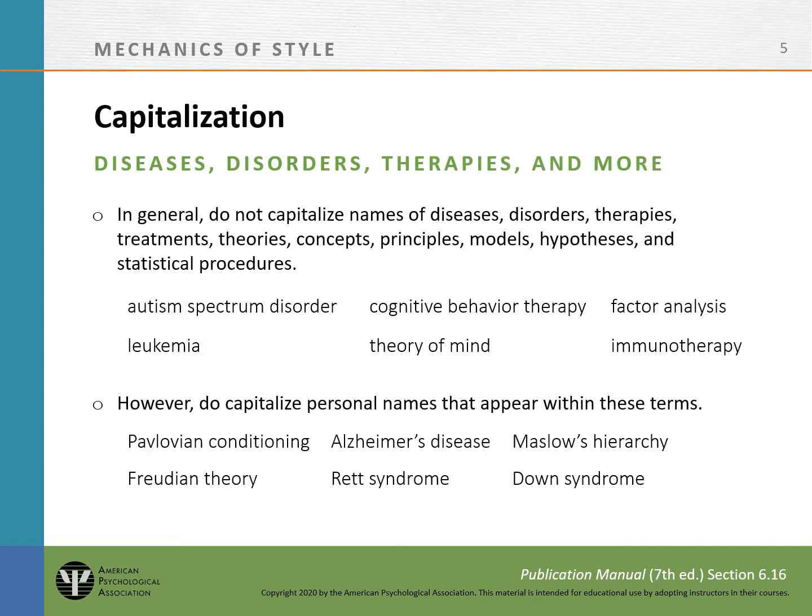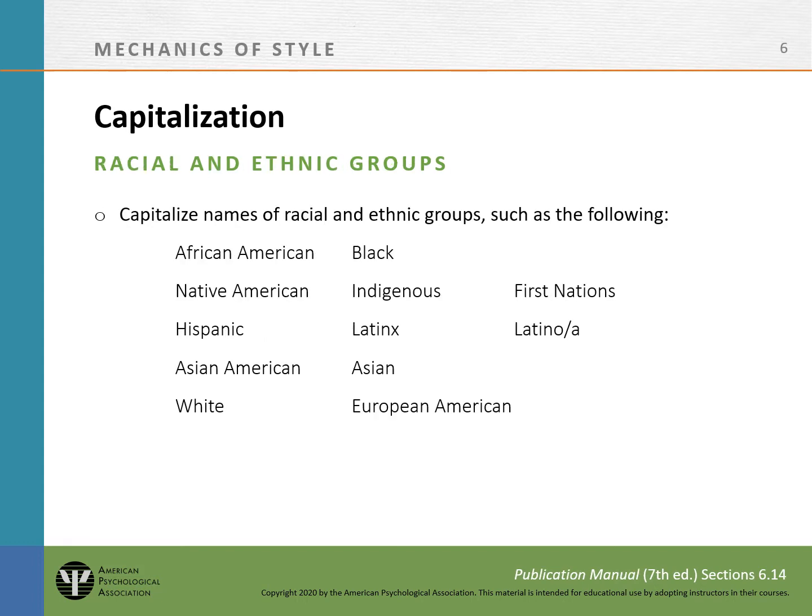Don't capitalize names of diseases, disorders, therapies, treatments, theories, concepts, principles, models, hypotheses, or statistical procedures, but do capitalize personal names that appear within these terms. Capitalize the names of racial and ethnic groups, such as African American, Black, Native American, Hispanic, and so on.